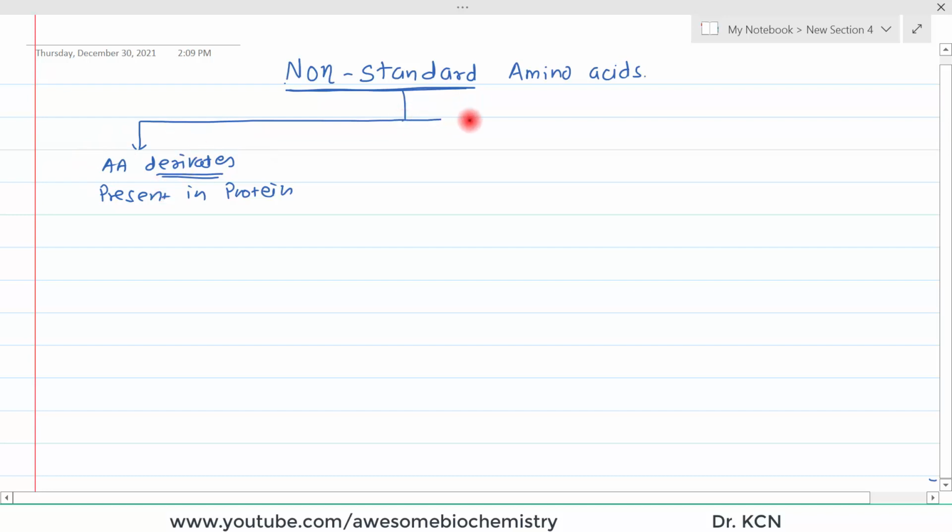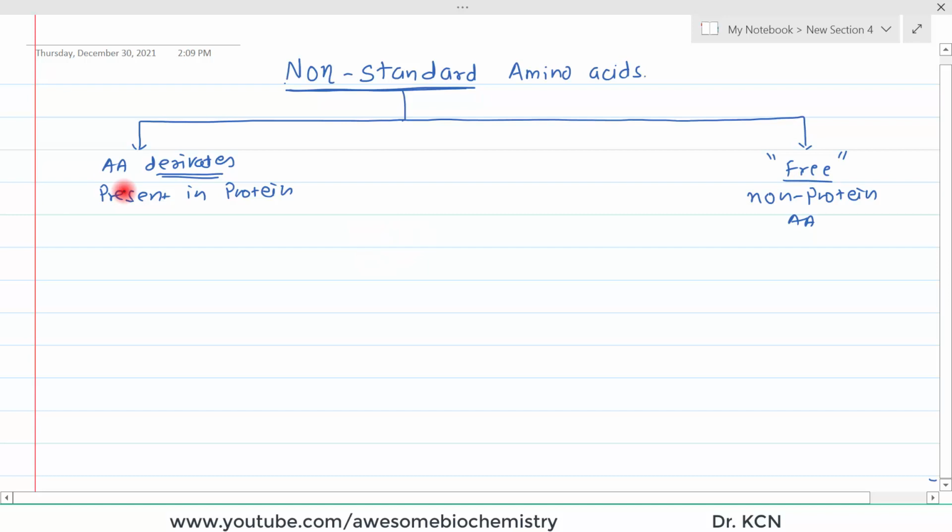And the second possibility is that these amino acids have their free existence in the biological system. So, you can call them free amino acids or non-protein amino acids. These amino acids are important not because of their role in the protein, rather their importance is in their free form.